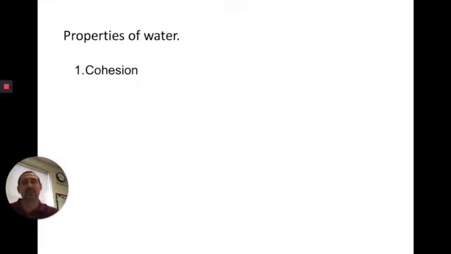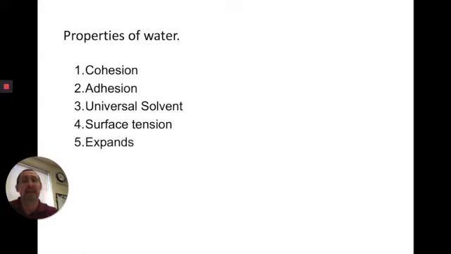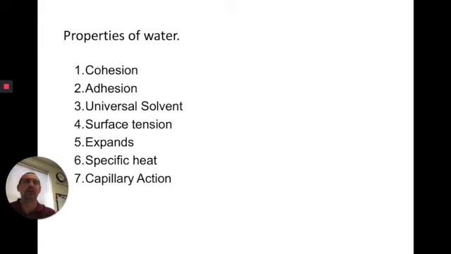Cohesion, which just means the water molecules stick together. Adhesion, which they stick to other things. That water is a universal solvent. It can dissolve things. That it has surface tension, so things can rest on the surface of the water, not float, but rest on the surface of the water. It expands when it's frozen, which is unique because everything else gets smaller when it freezes. It has a high specific heat, which means it takes a long time to heat up and a long time to cool down. And it has this phenomenon called capillary action. Water moves through very tight spaces, even against the force of gravity. We can remember these properties of water with this little acronym, causes CA.